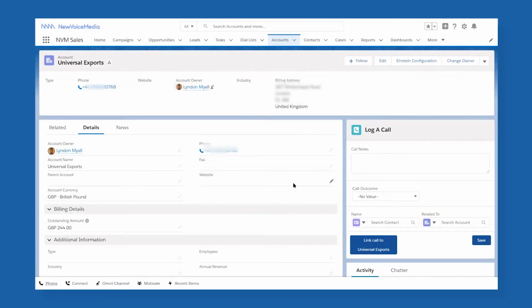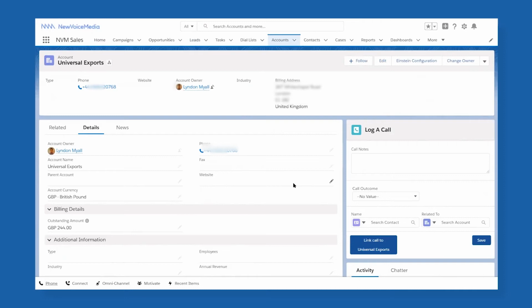To implement New Voice Media, there are typically 3 steps. Number 1, arrange for numbers to be ported or for new numbers to be set up for you. Second, we will design and implement together a simple call flow for inbound. An example might be, welcome to my company. For sales, press 1, or for service, press 2.